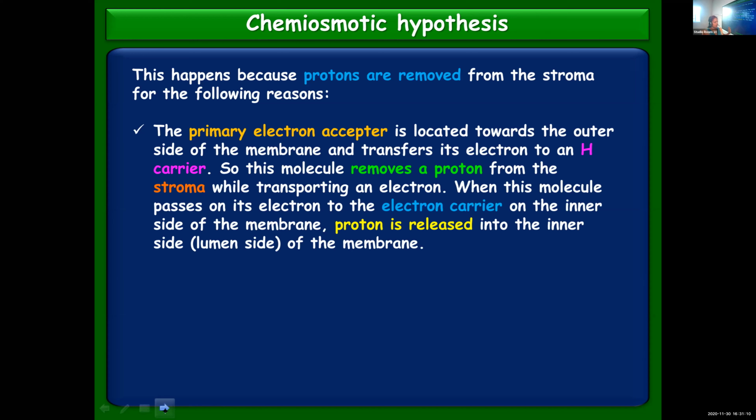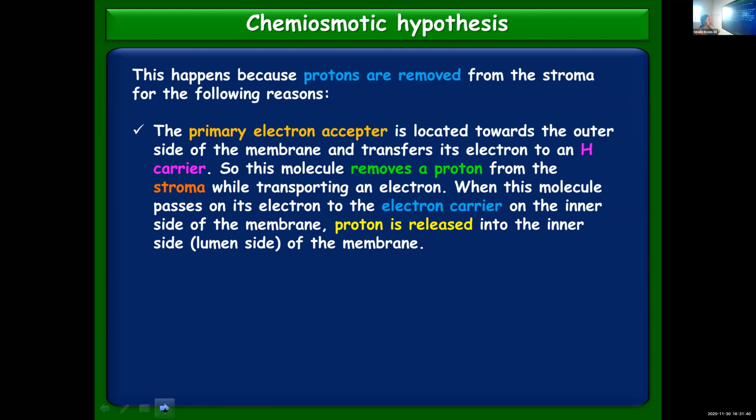In a single line: utilizing the energy released by the transfer of electrons, protons will be transferred from the stroma into the lumen. So this explains what makes the protons get removed from the stroma into the lumen.